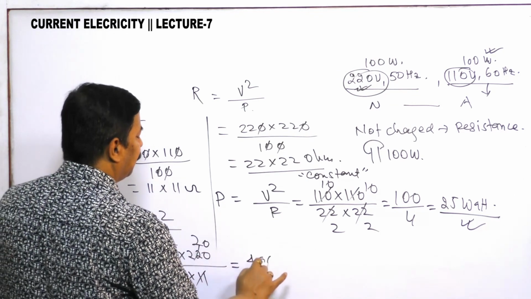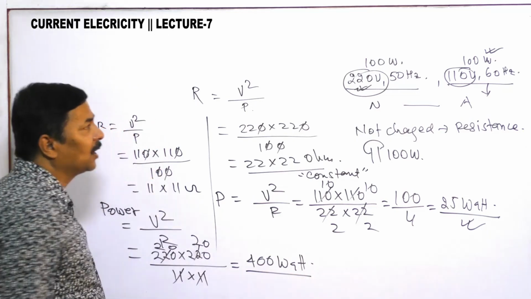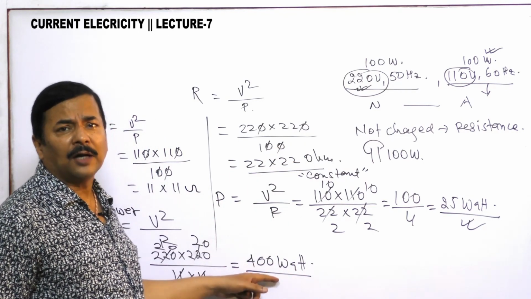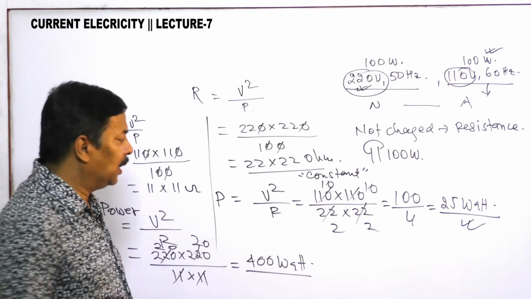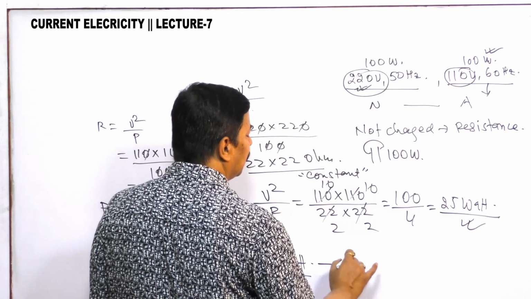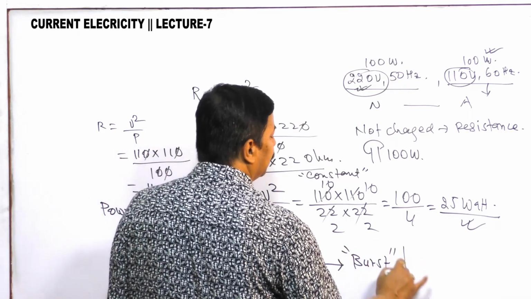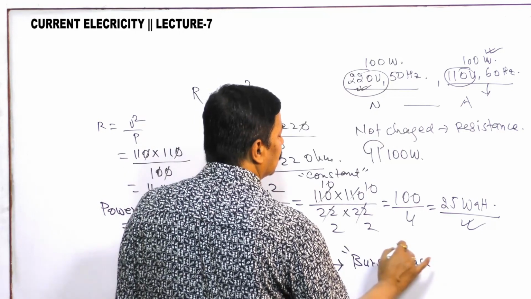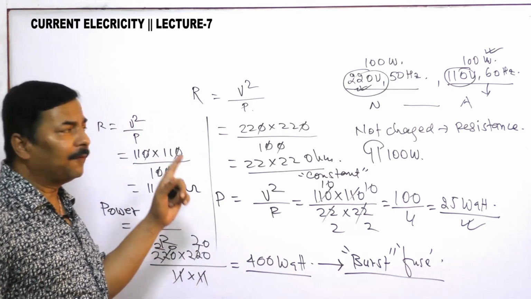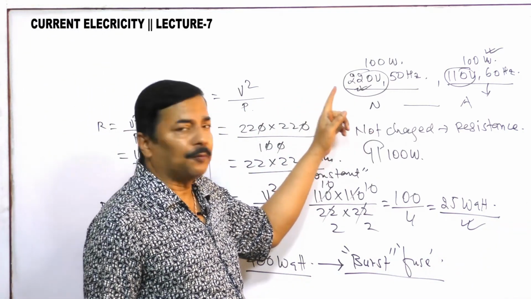You are getting 400 watt. That means a 100 watt bulb will give 400 watt here, and so the chances of bursting are there. It will burst or fuse, get fused. So see, both ways we have seen, a bulb that we have purchased has one rating